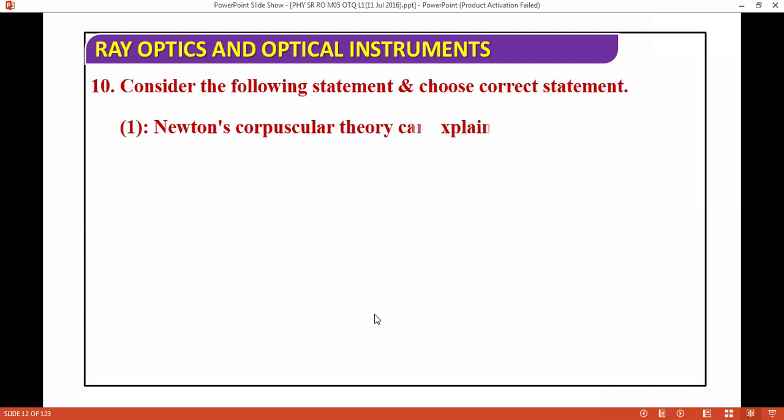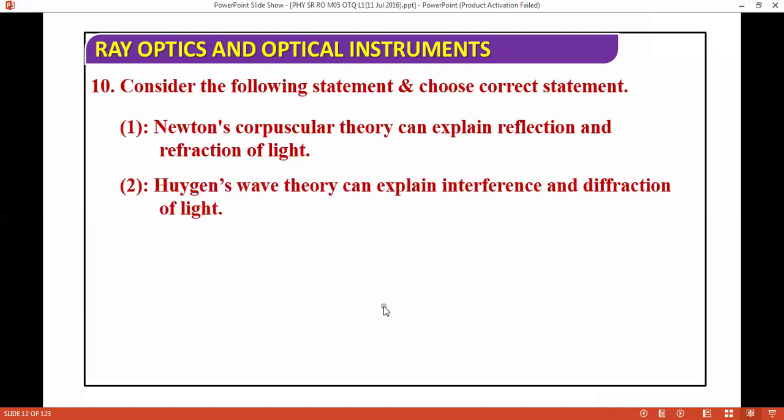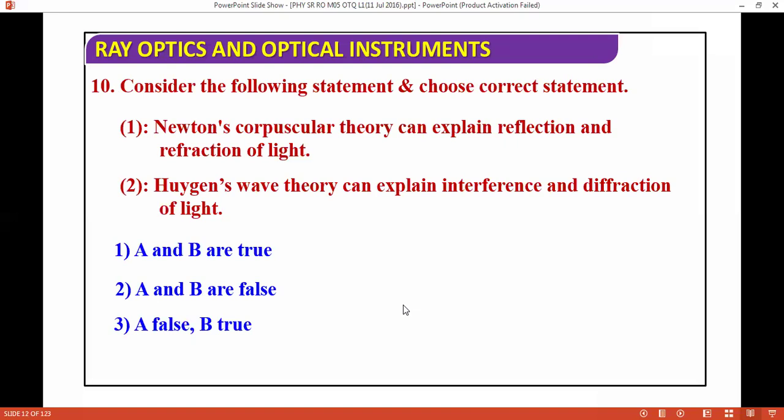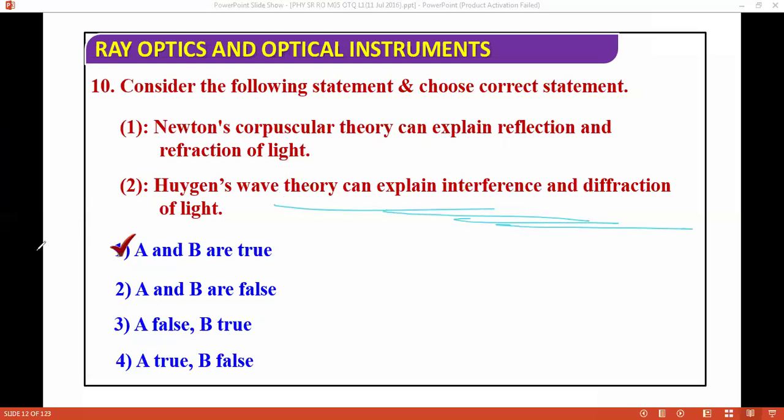Next question we are moving for. Consider the following statements and choose the correct statement. Newton's corpuscular theory can explain reflection and refraction of light. Huygens wave theory can explain interference and diffraction of light. So options are A and B correct, A and B false, A false, B true, and so on. So correct answer is both true.